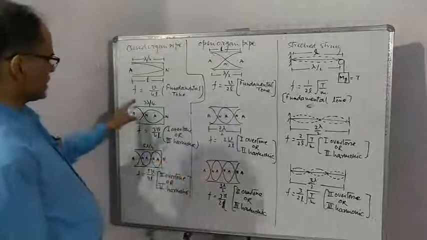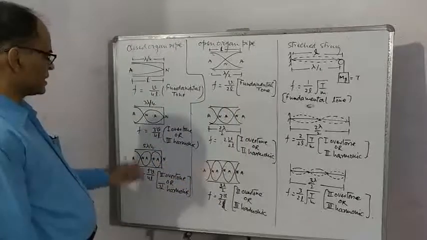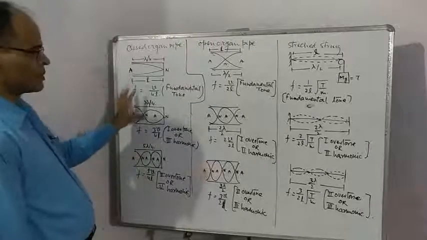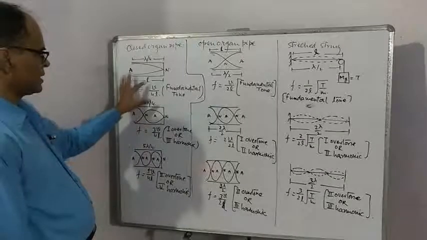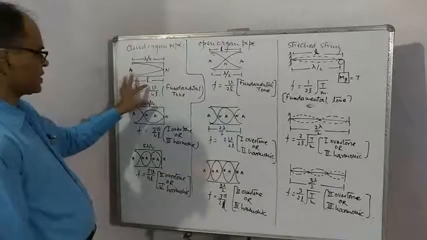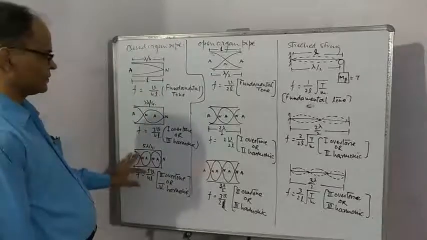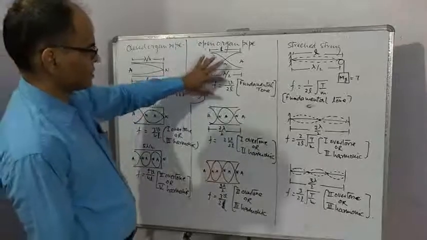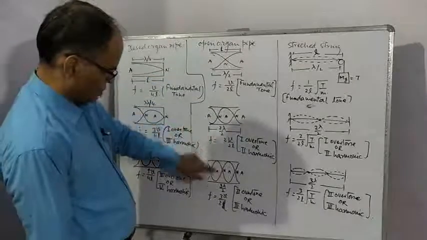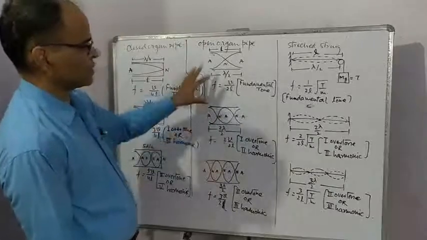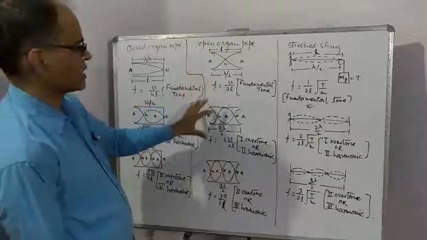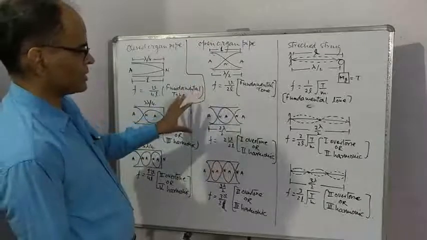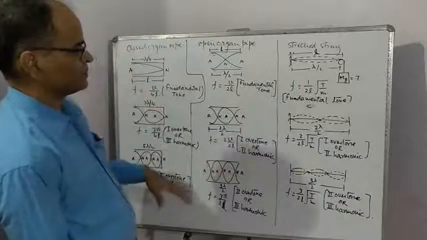Very clearly you can see here harmonics are in ratio 1, 3, 5. It means only odd harmonics are produced. I repeat, frequency ratios are 1, 3, 5. Only odd harmonics are produced. Here frequencies are in ratio 1, 2, 3. It means both odd and even harmonics are produced. So the sound of open organ pipe is more melodious than closed organ pipe.